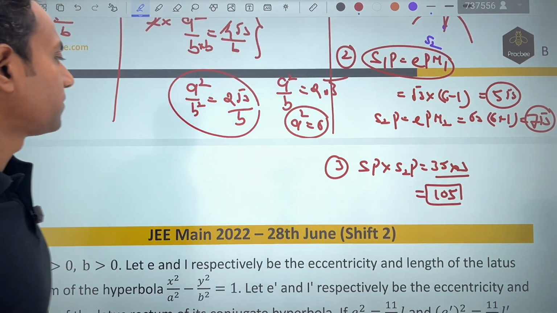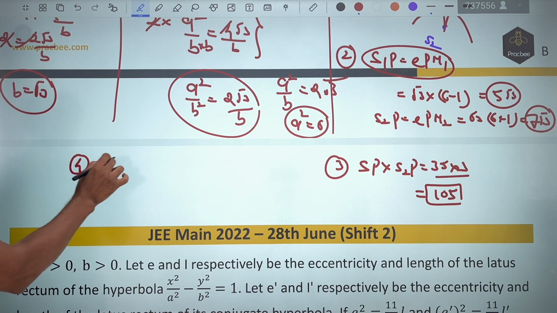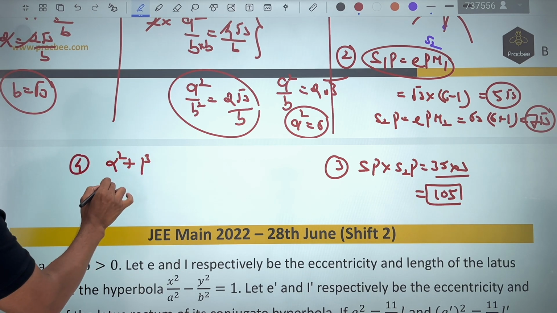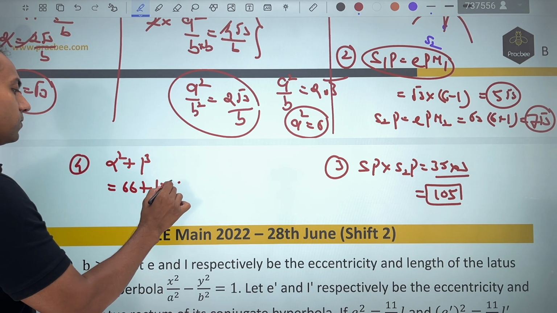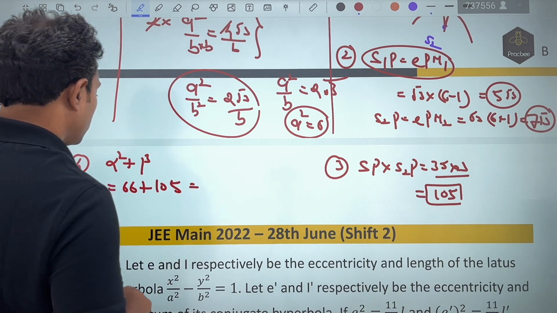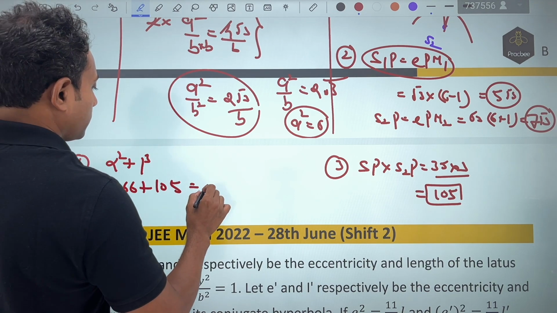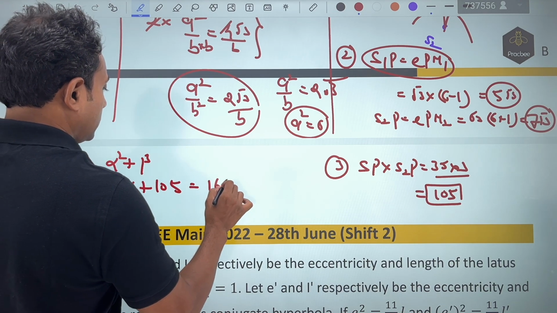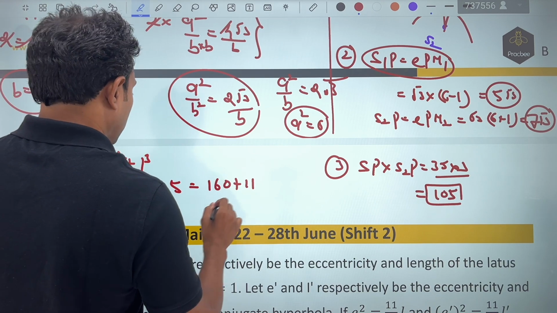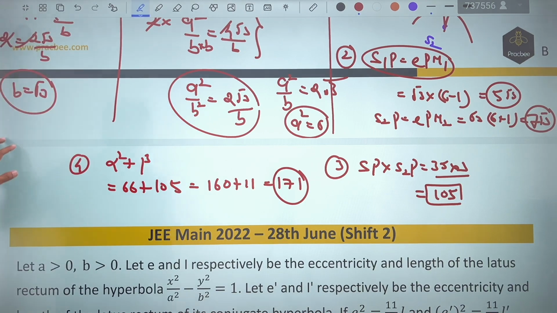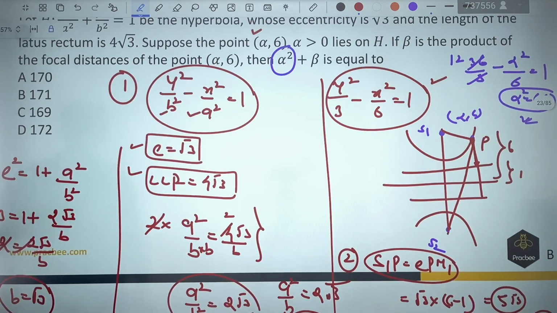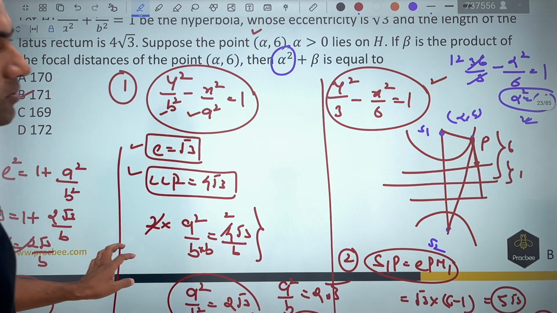Now what they're saying is, in the fourth part, if you add alpha square plus beta, alpha square was 66, beta we have figured out as 105. Let us add it up. So it will become 160 plus 11, and that will be equal to nothing but 171. Let us check the options. So 171 is given in option B, that becomes our correct answer.